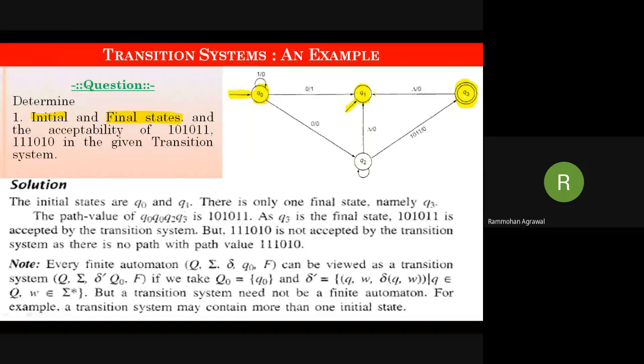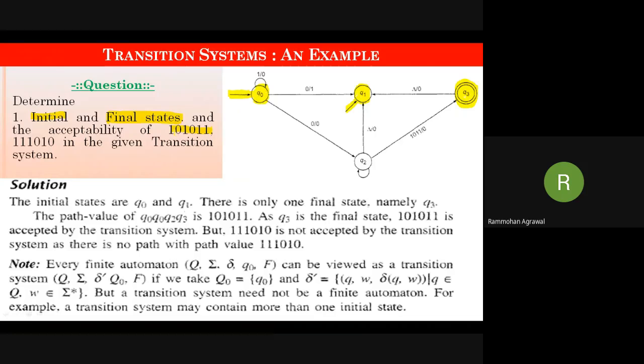Okay. Second one, acceptability of 101011. Remember that the system always starts from the start state. So here the start state is either Q naught or Q1. So consider when we give input as 1.